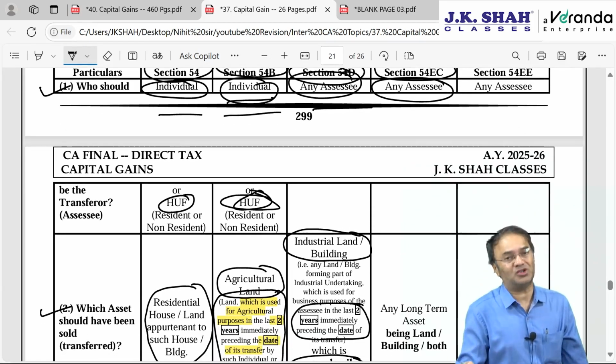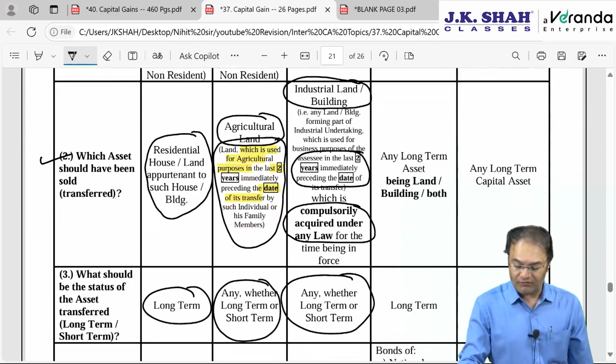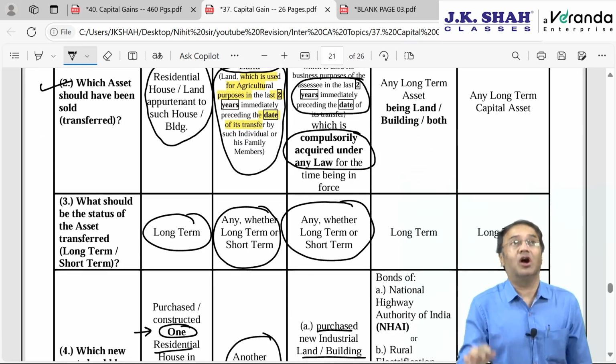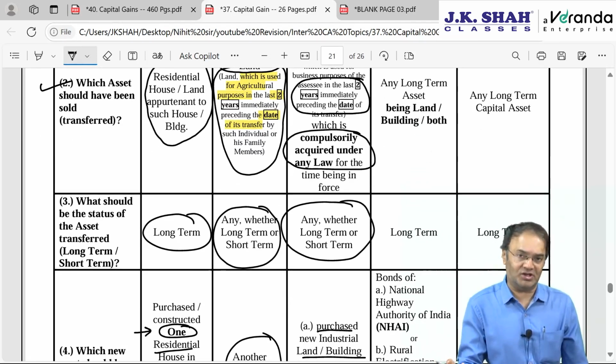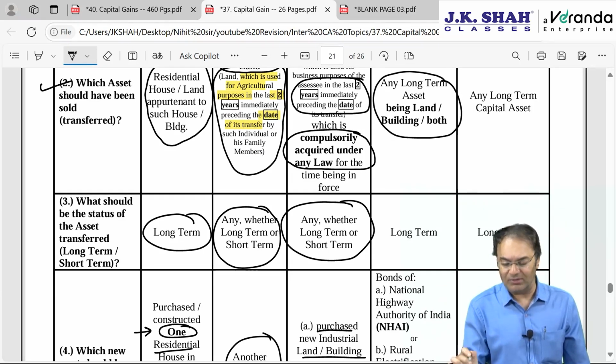54 EC is a most welcome section. Once upon a time it was available on transfer of any long-term asset, land, building, plant, machinery, jewelry, anything. Now it is available only on transfer of land, building or both. Which land building? Industrial, residential, agricultural? Answer, any. Any land building.